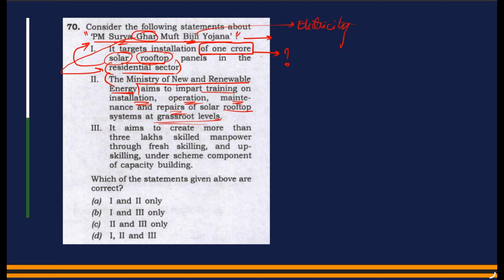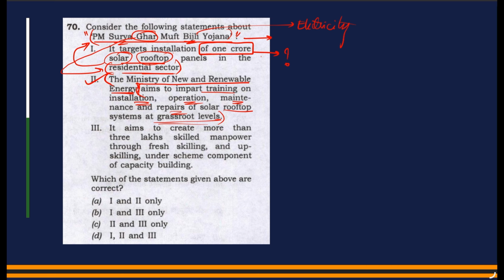Since we have correlated with the first statement that the scheme is related to solar energy, we can relate that understanding with Ministry of New and Renewable Energy. So the first part of the statement is correct. And then second is talking about training, installation, operation, maintenance, repair, and other things related to the rooftop. This is a generic statement, so we can consider the second statement as correct.